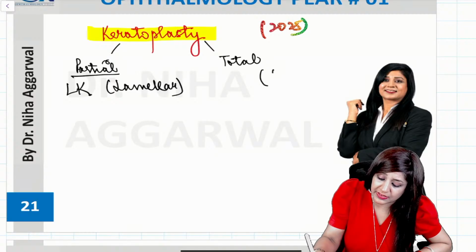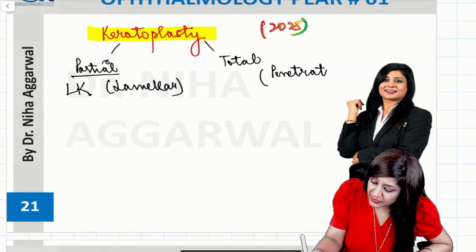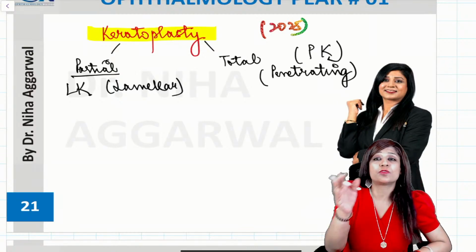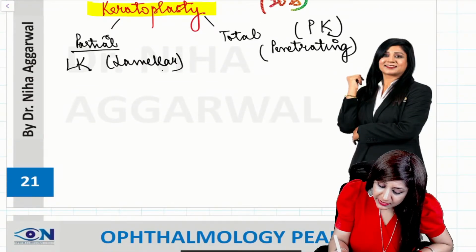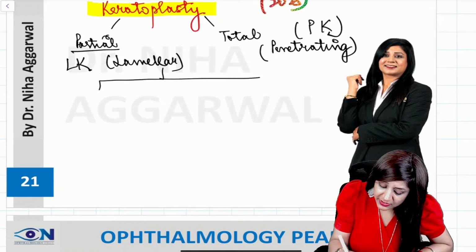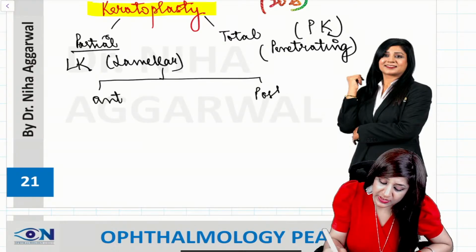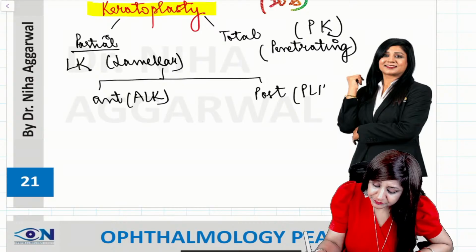Total is called penetrating keratoplasty. So we have PK, penetrating keratoplasty, or we have LK, that is lamellar keratoplasty. Now this lamellar keratoplasty can be divided into anterior lamellar keratoplasty and posterior lamellar keratoplasty. It can be ALK, it can be PLK.